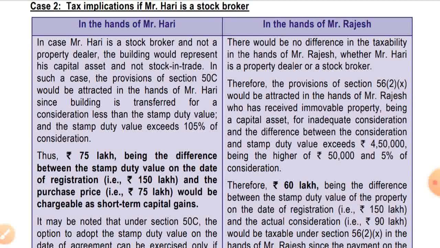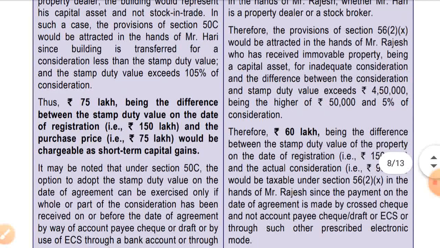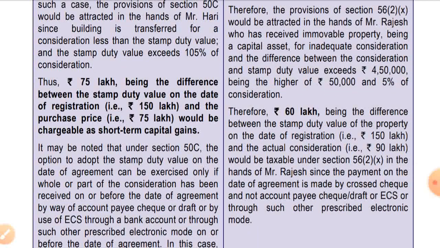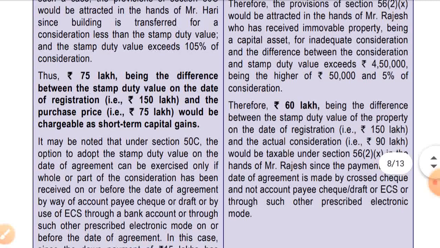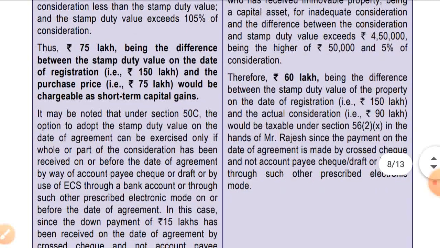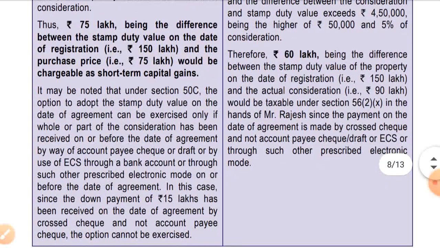Thus 75 lakhs, being the difference between the stamp duty value on the date of registration and the purchase price, would be chargeable as short term capital gain. It may be noted that under section 50C, the option to adopt the stamp duty value on the date of agreement can be exercised only if whole or part of the consideration has been received on or before the date of agreement by way of account payee cheque or draft, or by use of electronic clearing system through a bank account, or through such other prescribed mode.